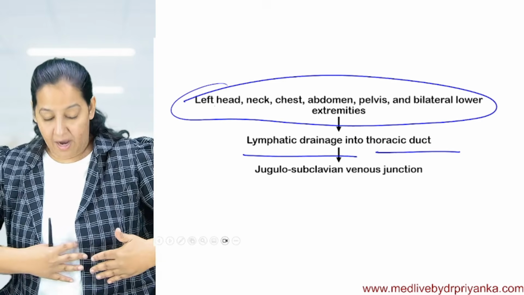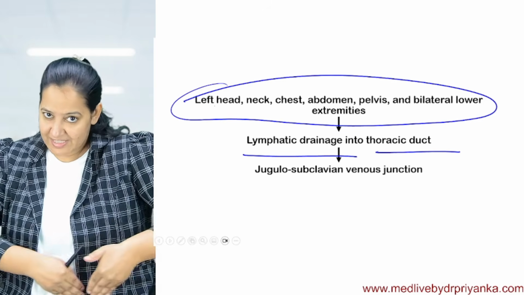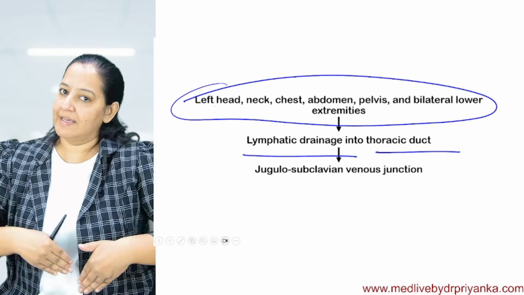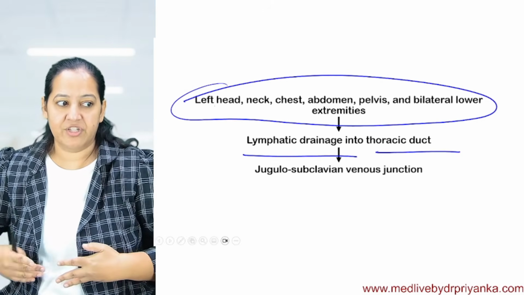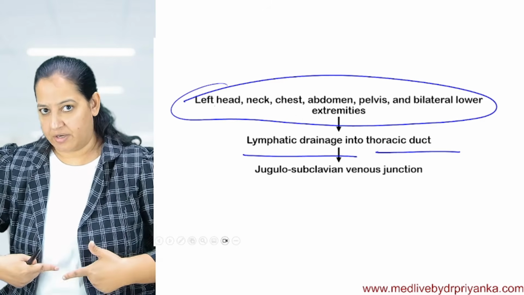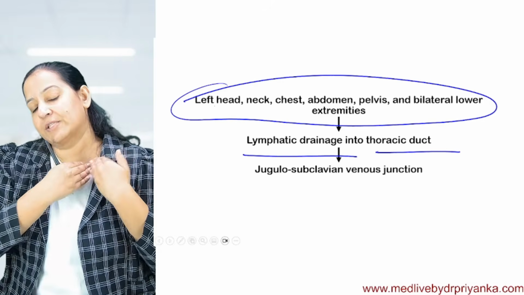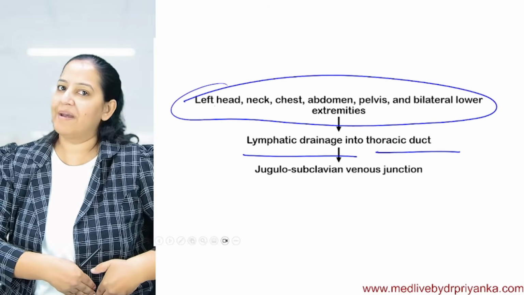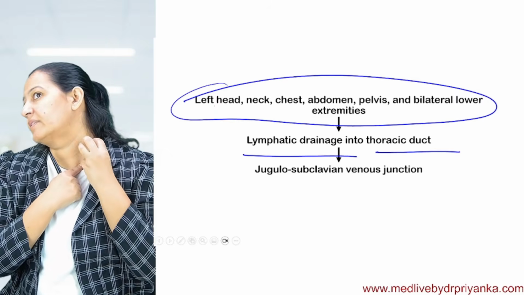So if malignancy occurs in any of the abdominal organs, unfortunately, suppose any human has an abdominal malignancy, suppose stomach cancer, colon cancer, intestine cancer, gallbladder cancer, any. Lymphatic drainage occurs in carcinoma. Suppose carcinoma occurs in any of them and the tumor cells are shed into the lymphatics. All lymphatics drain into the thoracic duct. So ultimately, whether it is in stomach, colon, intestine, pancreas or gallbladder, the lymphatic drainage will come to the thoracic duct, and via the thoracic duct, this lymph node gets enlarged.